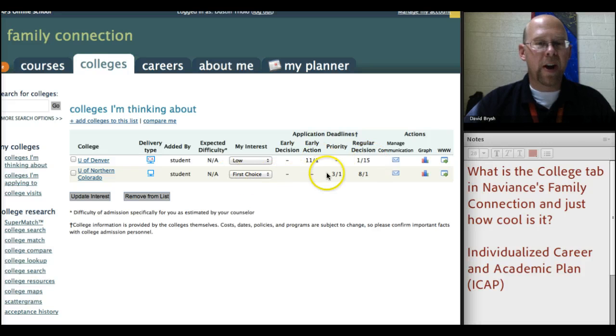For University of Northern Colorado, let's contrast that a little bit. They have a priority one, so if you want to know, you need to be in by March 1st. And regular decision is August. Okay, so that's kind of how the colleges I'm thinking about looks.